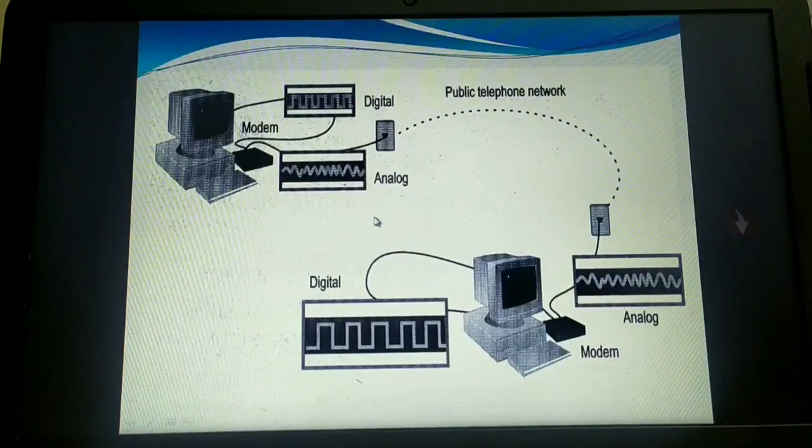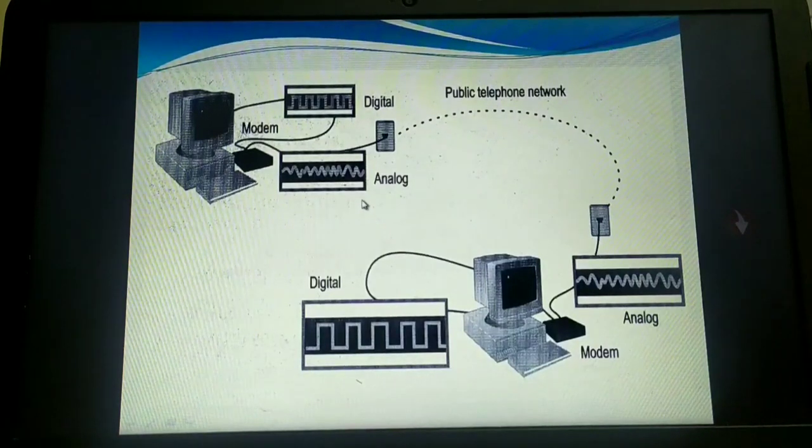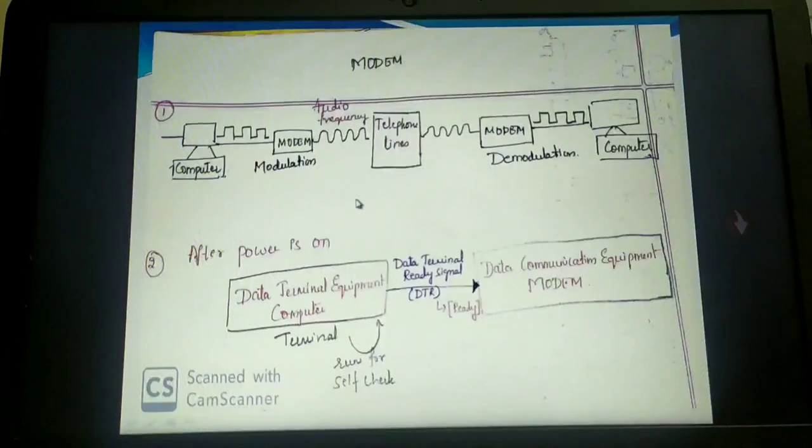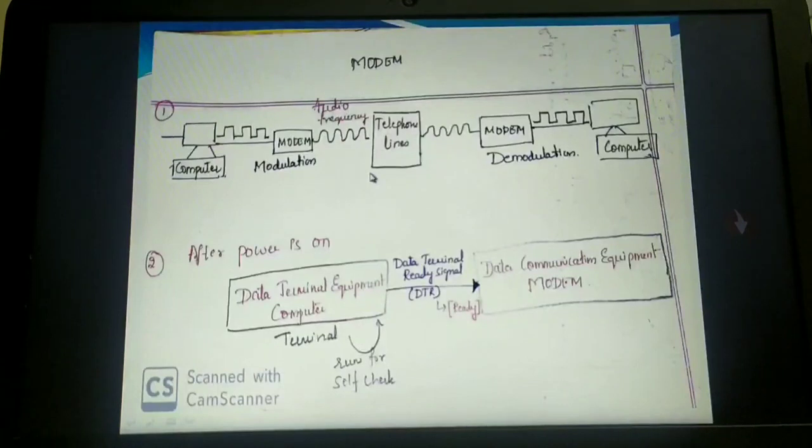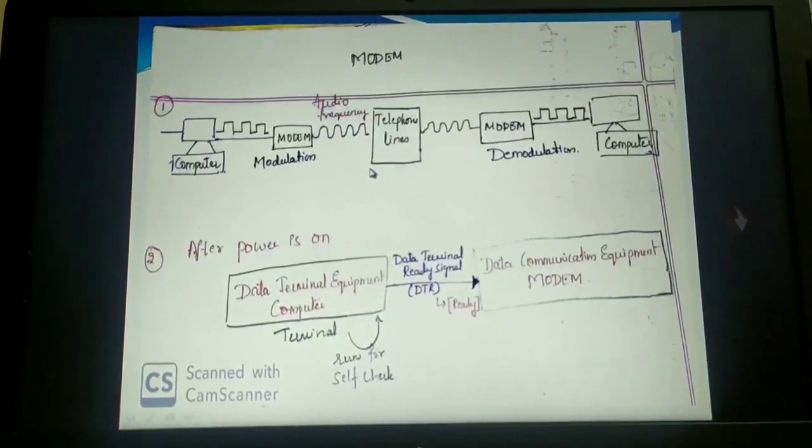Okay, now let us understand the working of the modem. The working of a modem involves several steps. In order to understand clearly, I have written them in the form of steps like this. But in examination, you have to write all these steps in terms of points, not in this diagrammatic form. Just to help you all understand clearly, I have written all those points in diagrammatic form here. Now let us start with the working.